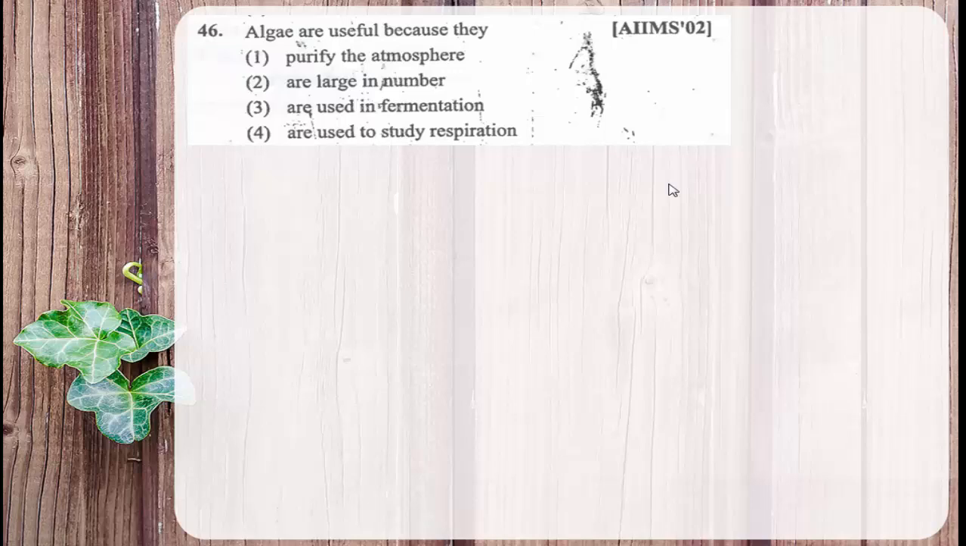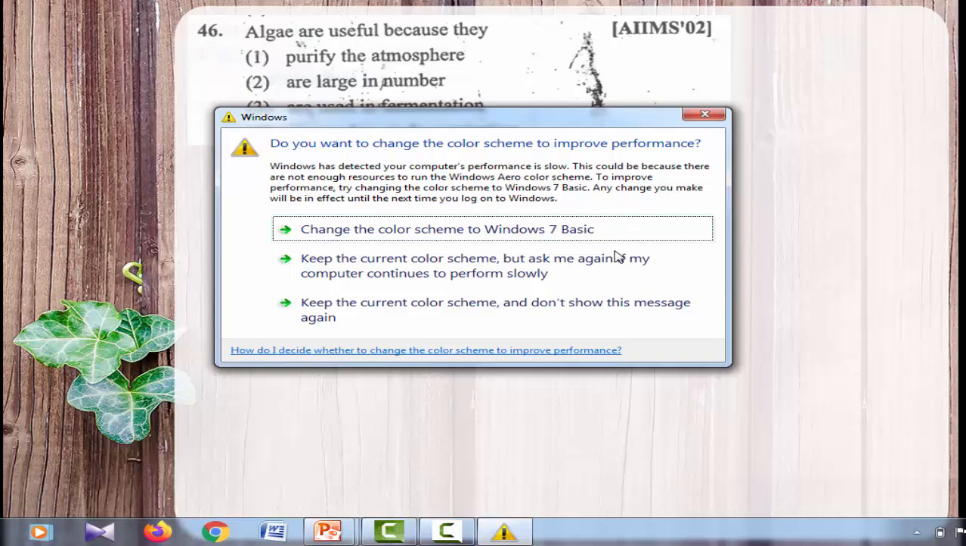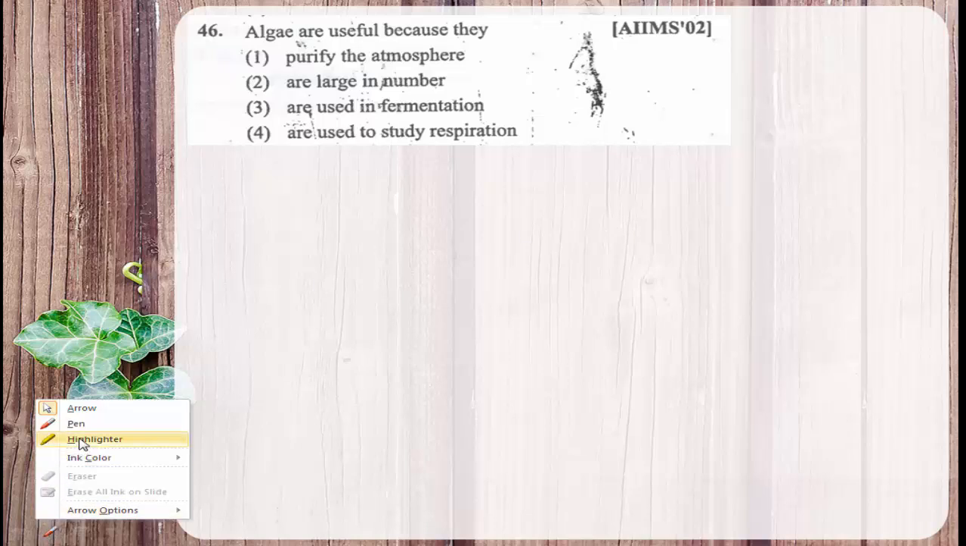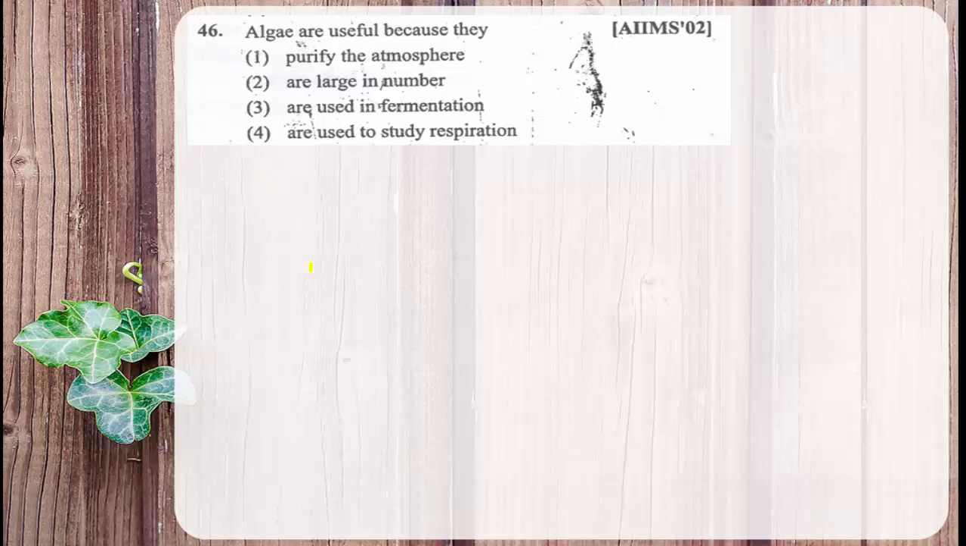Algae are useful because... Why are the algae considered to be so useful? Of course, there are many reasons. Algae are economically important. Most of the products are obtained from the algal members. Some algae are used as food material as they are rich in protein. Of course, all these are true statements about algae. But what are the options given here? Algae are useful because they purify the atmosphere, they are large in number, they are used in fermentation, they are used to study respiration.